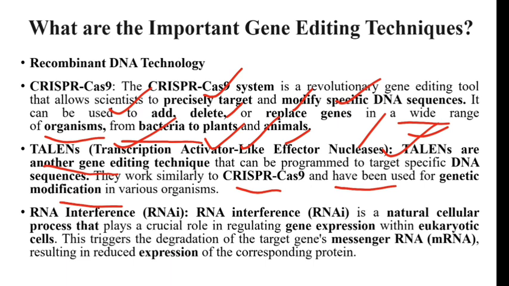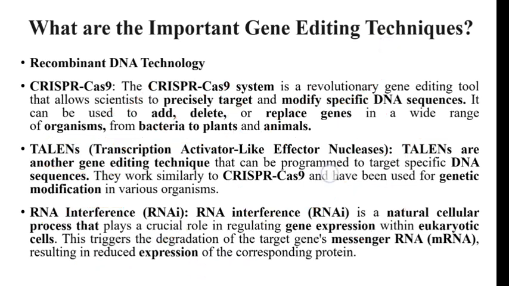This technique, RNA interference or RNAi, is a natural cellular process that plays a crucial role in regulating gene expression within eukaryotic cells. This triggers the degradation of the target gene's messenger RNA and results in reduced expression of any harmful gene or corresponding protein.